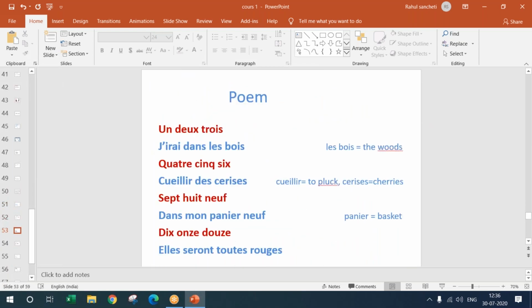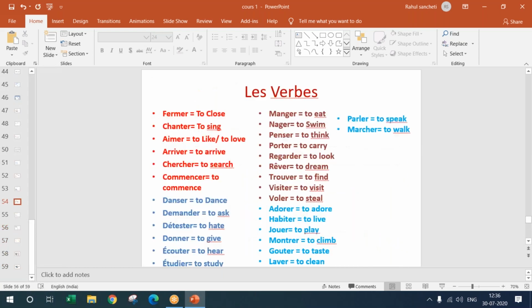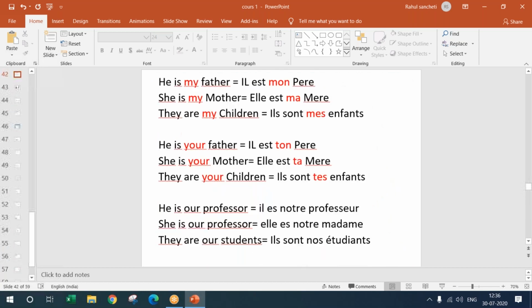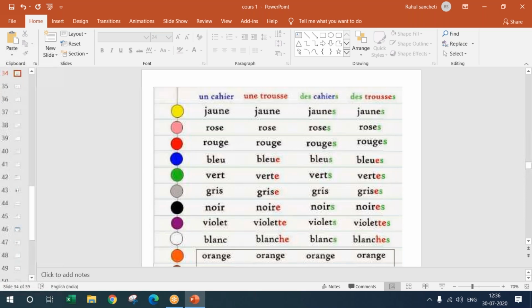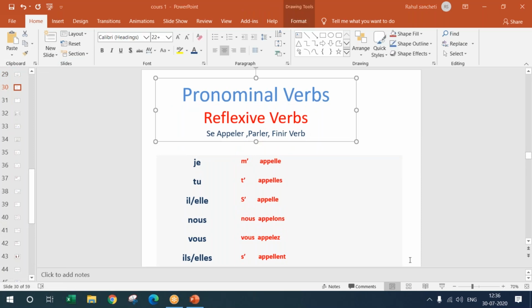Okay, I'll give you some of the verbs here. I'll write it here right away so that you have some idea of the reflexive verbs. So the verb here, s'appeler, is to call. That is, s'appeler is to call.